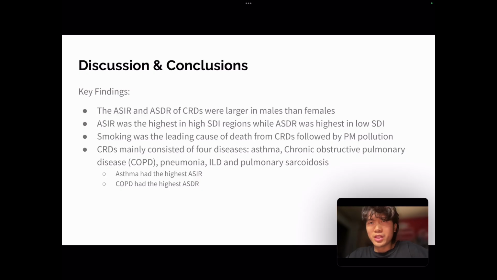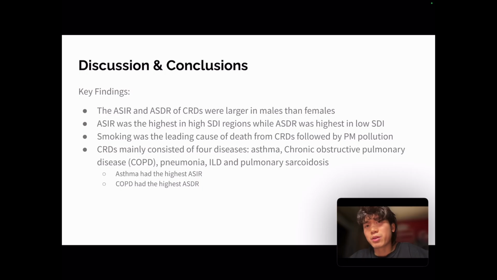And so, for my discussion and conclusion, the key findings of the study were that the ASIR and ASDR of CRDs were much larger in males than females. So this basically entails that males were more susceptible to being affected by CRDs, and there were more reported cases and also death cases found in males compared to females. And so the study hypothesized that this may occur because males are much sicker and respond more poorly to treatment than females.